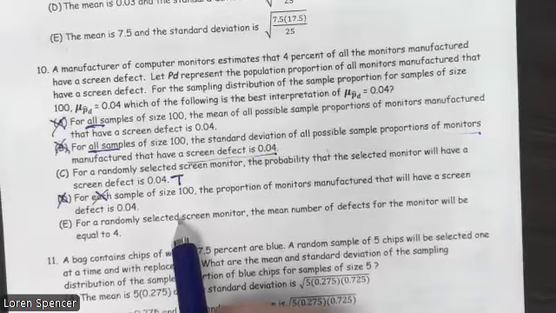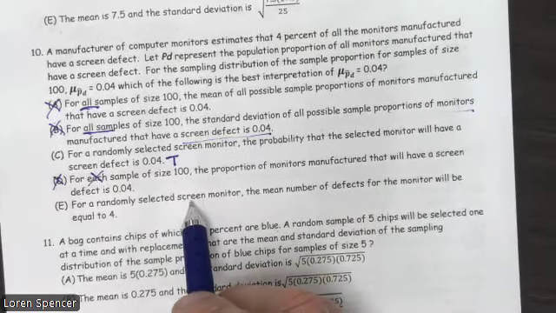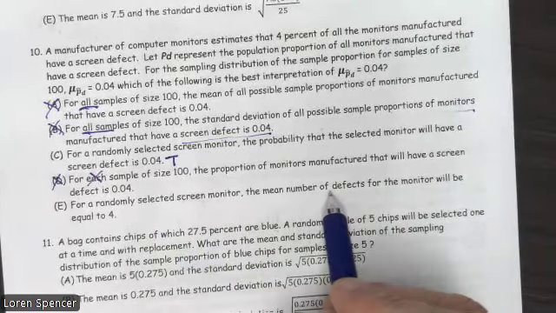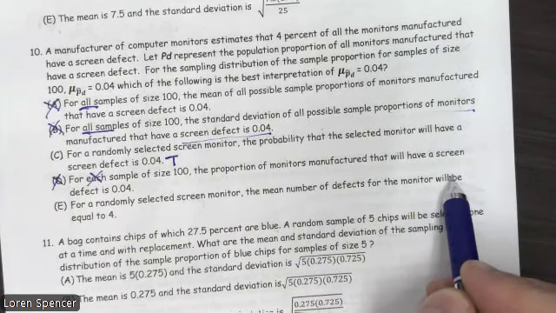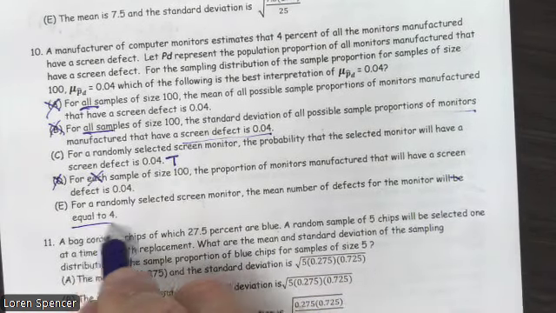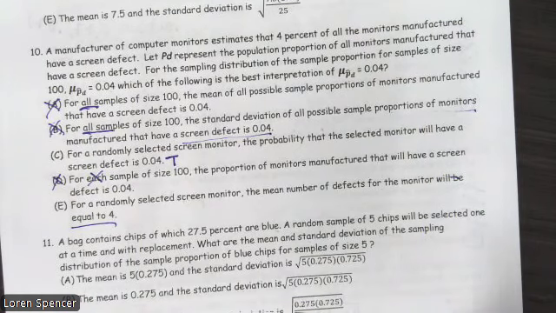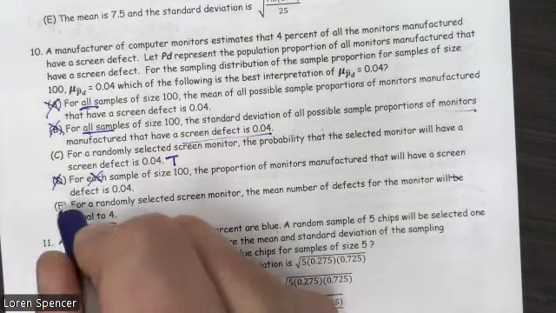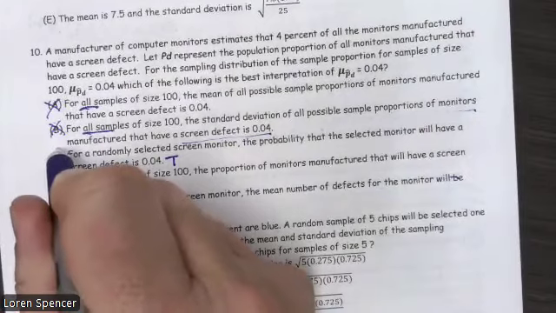And finally, for a randomly selected monitor, the mean number of defects from the monitor will be equal to 4. I'm not even sure how to express that one, it's just not even close.